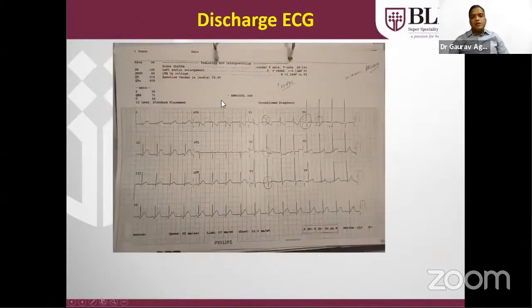This is the follow-up ECG of the same patient. As you can see, there is some slurring of the QRS. Up to 1 year, it was not possible to decide what type of supraventricular tachycardia was there. But at 1 year of age, we found there was a slurring of QRS, a short PR interval. This is a classical ECG of WPW syndrome.